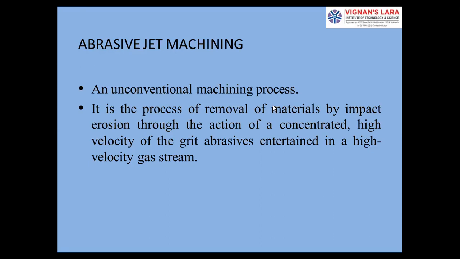This is abrasive jet machining. Majorly, we use only a gas stream to be mixed with the abrasive, and we have seen some construction.